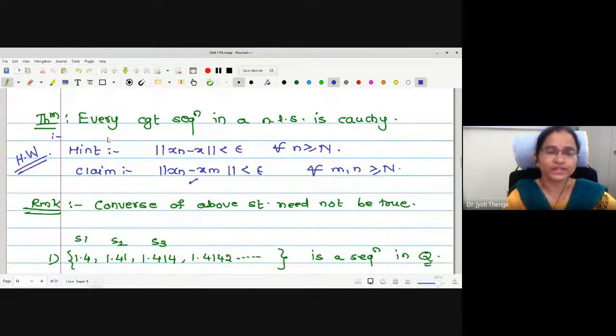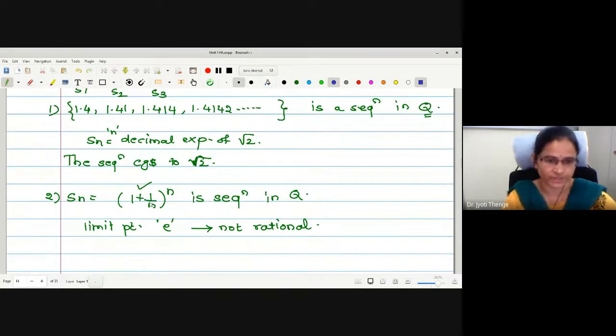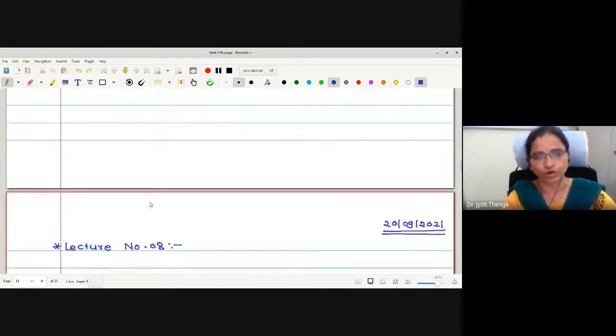Later we have proved that every convergent sequence in a normed linear space is Cauchy. A hint was given in order to prove the result. I hope you have written the proof. What about the converse of the statement? Whether every Cauchy sequence is convergent in the same normed linear space. That is important again. These are some examples we have seen in which the sequence is Cauchy actually, but does not converge to a point in the same normed linear space. Therefore, the converse need not be true.